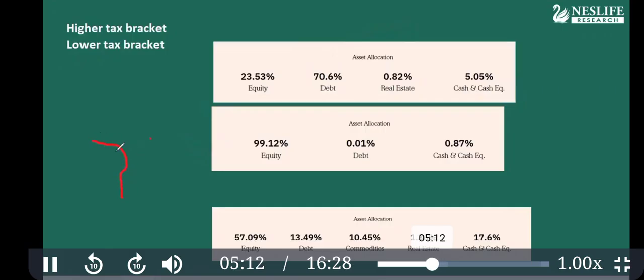Half go this side, half go this side, and the rest, follow me. Is debt more than 65? Go to the debt side.